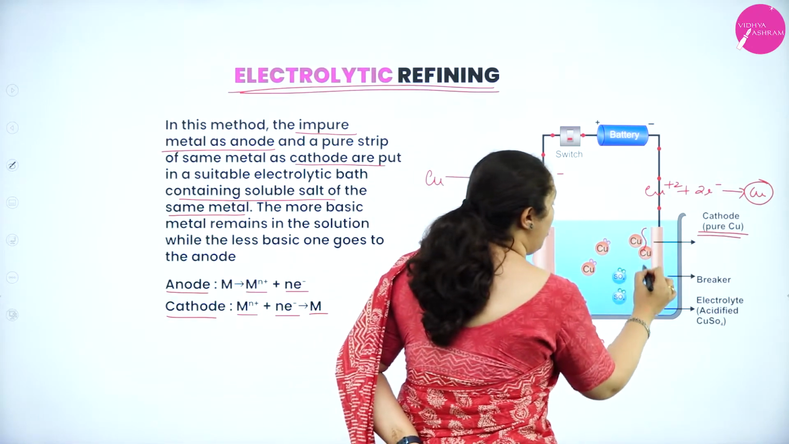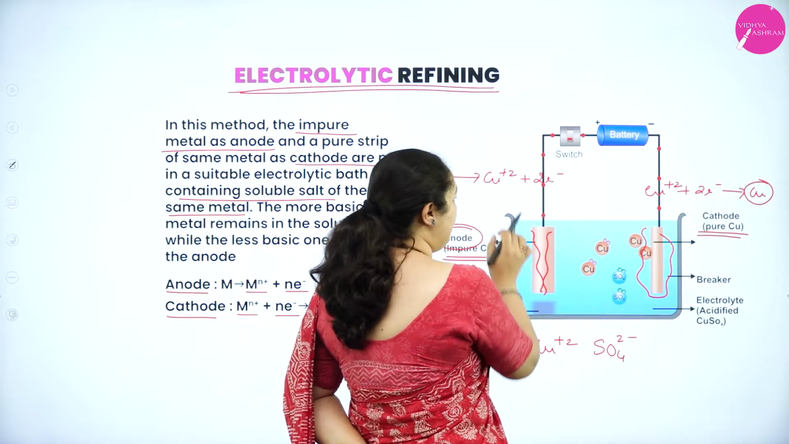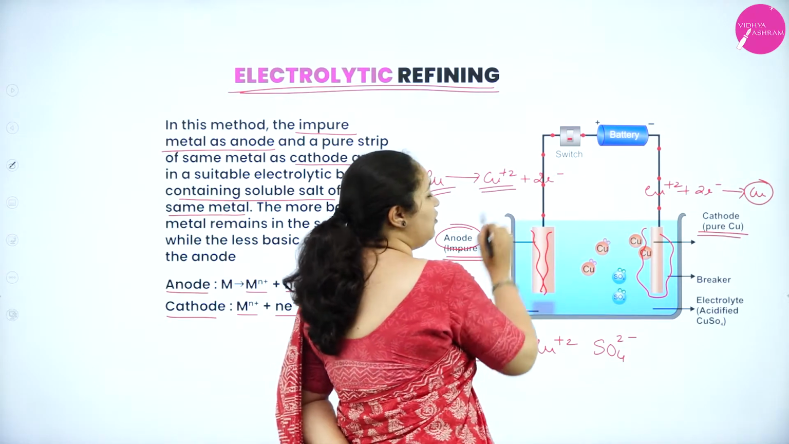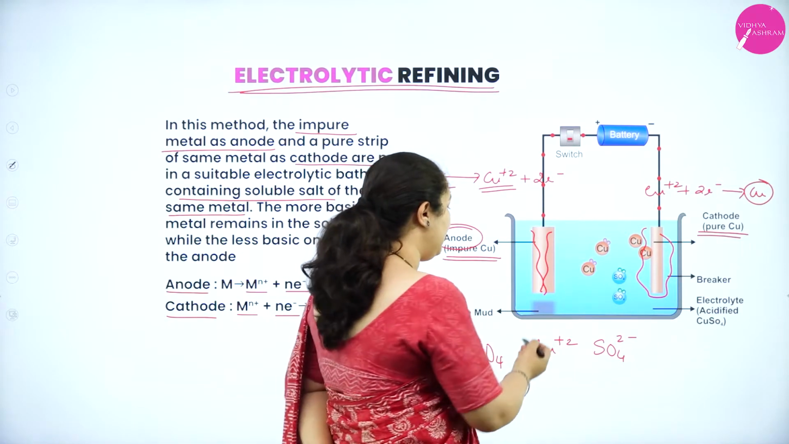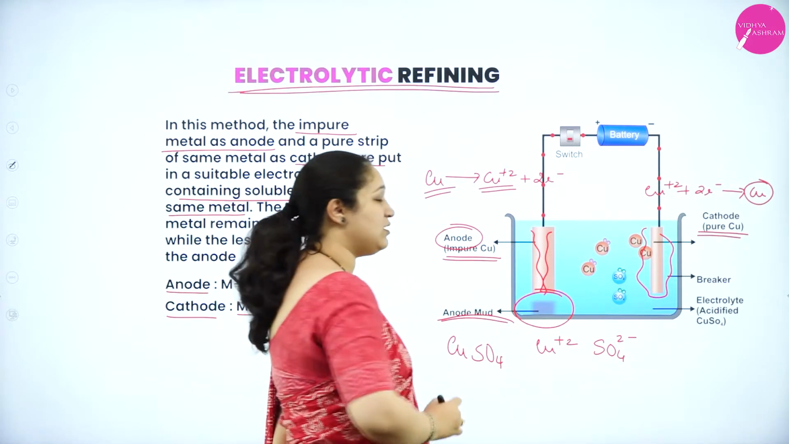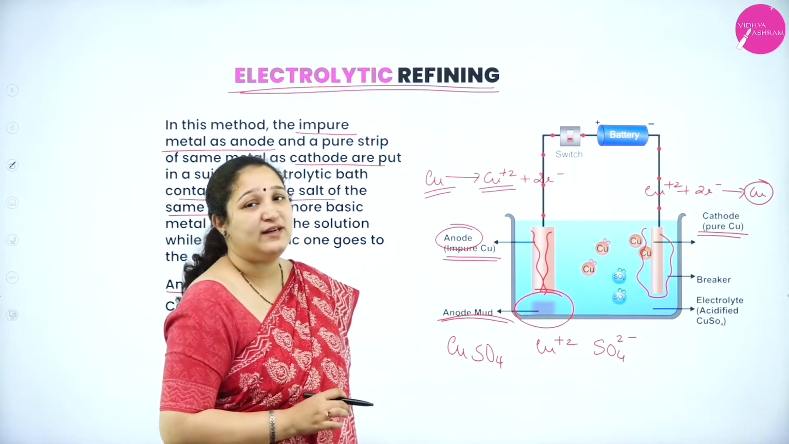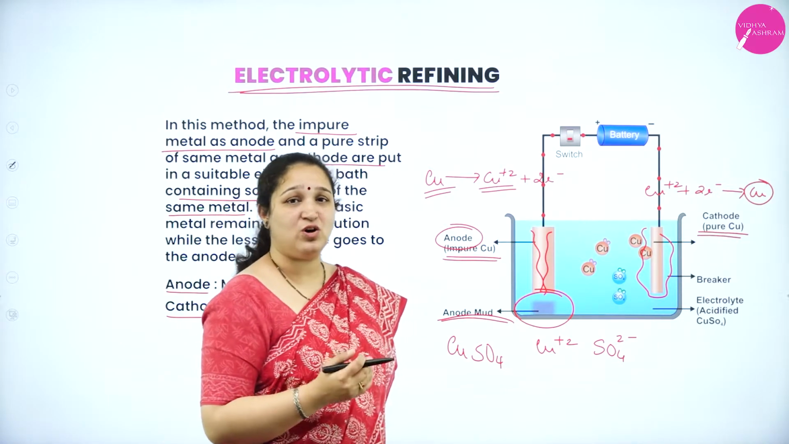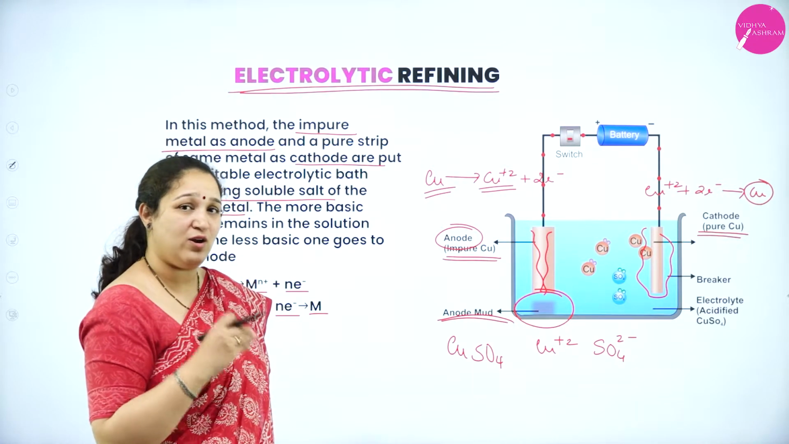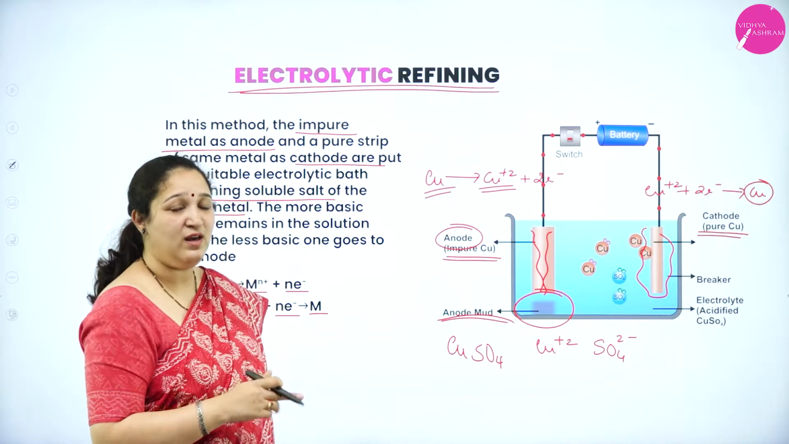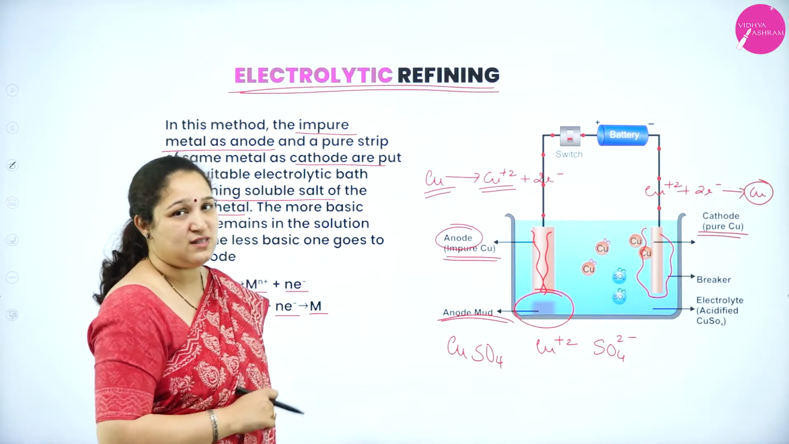So here copper metal starts getting deposited, and here the anode starts dissolving, because all the copper is going into the solution as Cu2+ ions. Whatever impurities are there will be deposited below, which is called the anode mud. So this is electrolytic refining of copper, in which you pass electric current through an electrolyte containing the ions of the same metal which you want to purify. The impure metal rod is taken as the anode, and the pure metal rod is taken as the cathode.